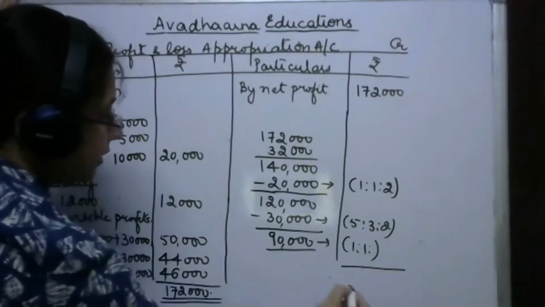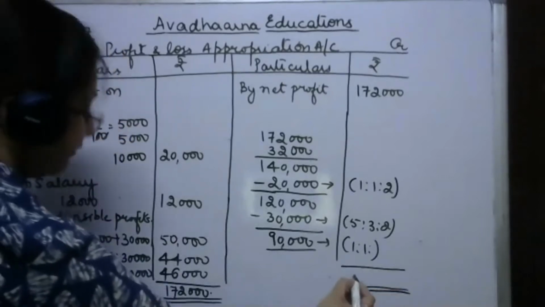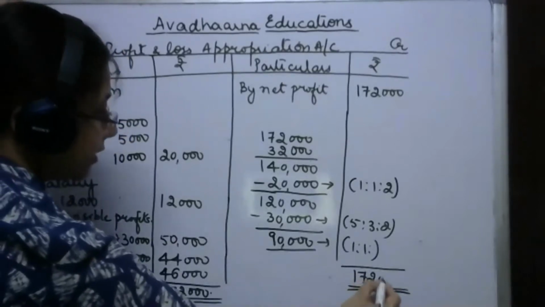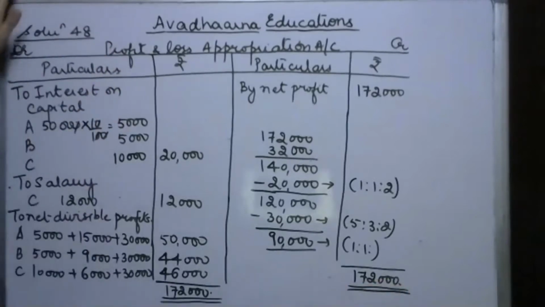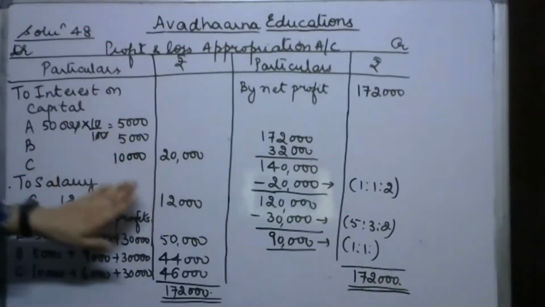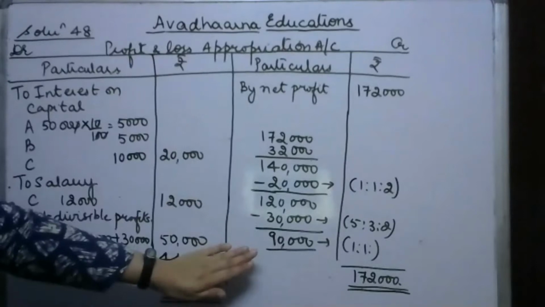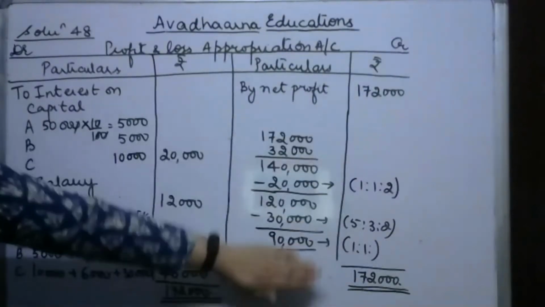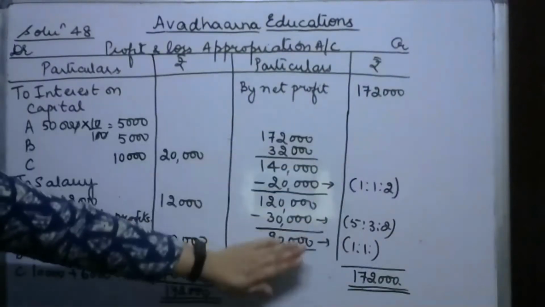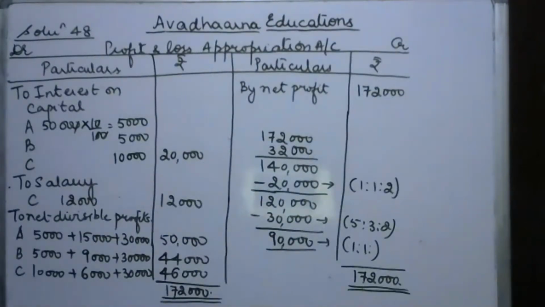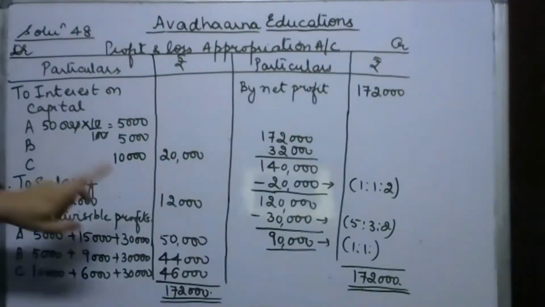I'm not rubbing the working. You can refer to it. But in the question, I don't have space, so I have left the working written here. Otherwise, you need not show this inside the account. Now they have asked you to pass the journal entries.